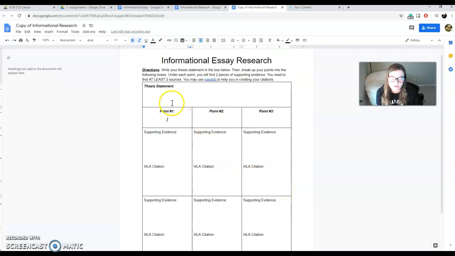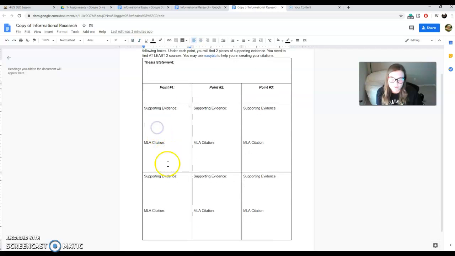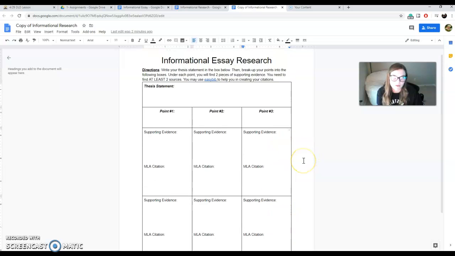Okay? So, thesis statement, point 1, and then you have 2 pieces of evidence that support that point. Point 2, 2 pieces of evidence that support point 2, and then point 3, 2 pieces of evidence that support point 3. What happens if you want to use more than just 2 sources?